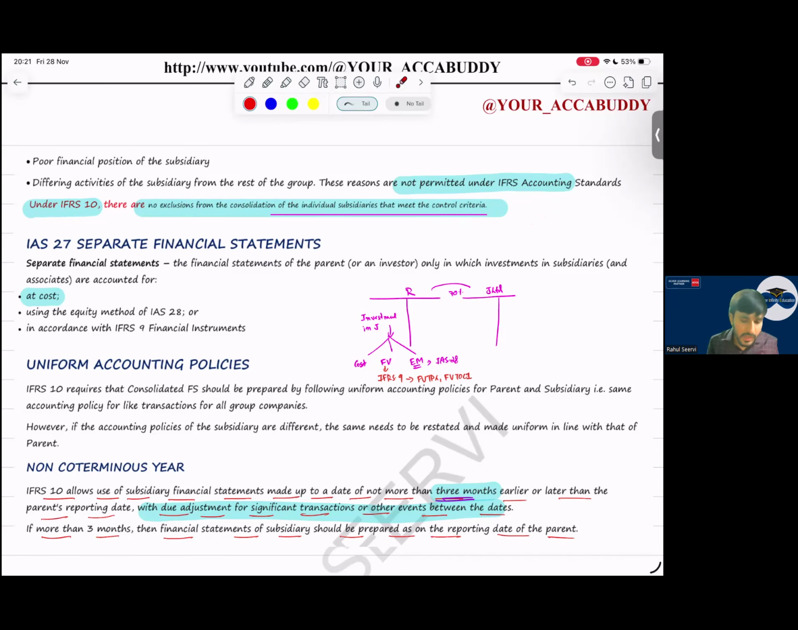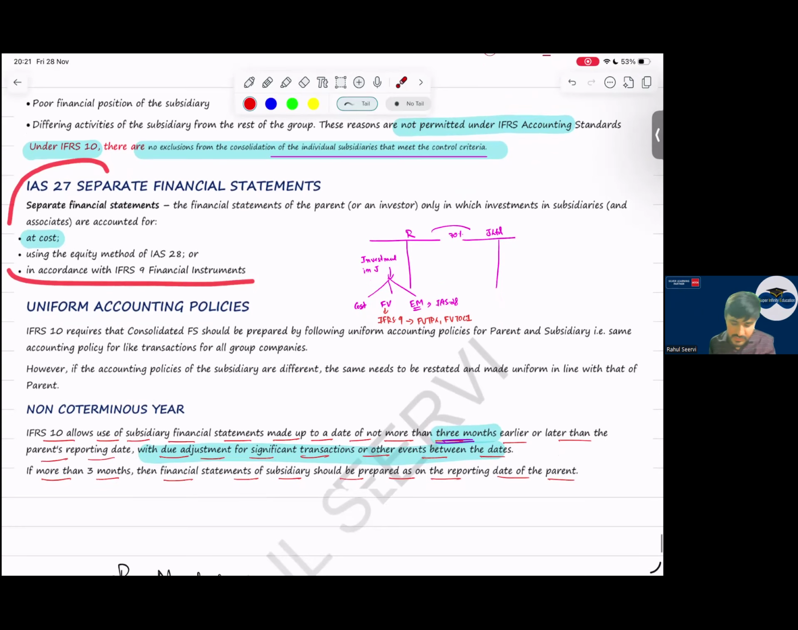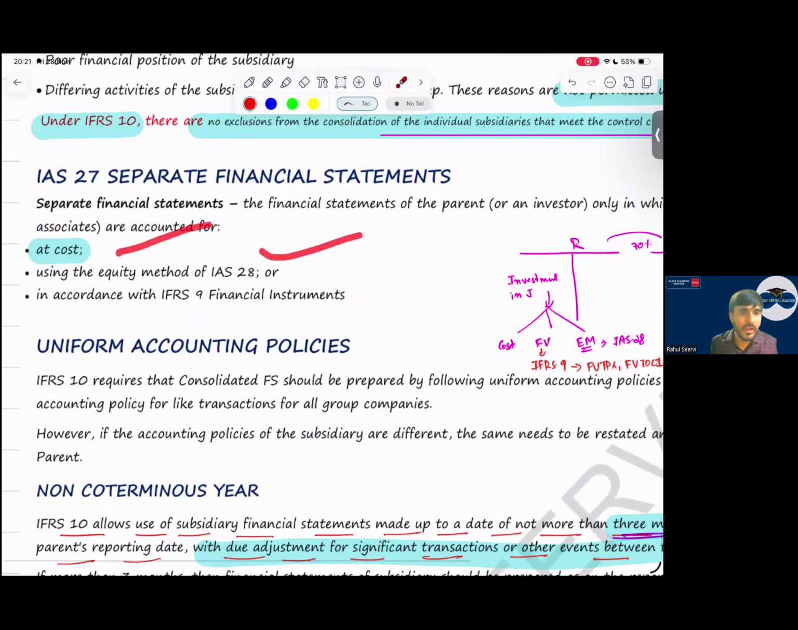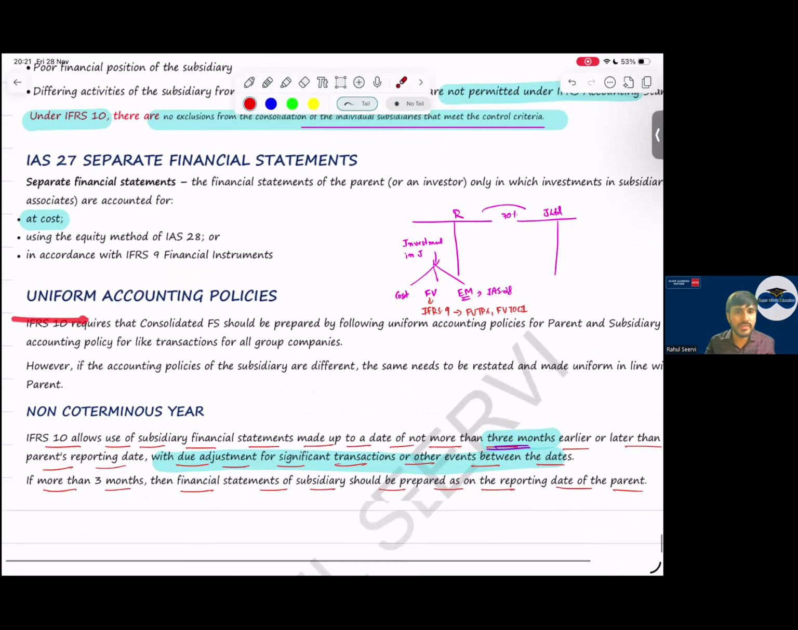Simple. Sir, IAS 27. IAS 27 says how should the accounting be done? We follow cost either in the separate financial statement. How do we record? Either at cost, equity method IAS 28, or as per IFRS 9. Simple. Yes, sir. Then uniform accounting policy.